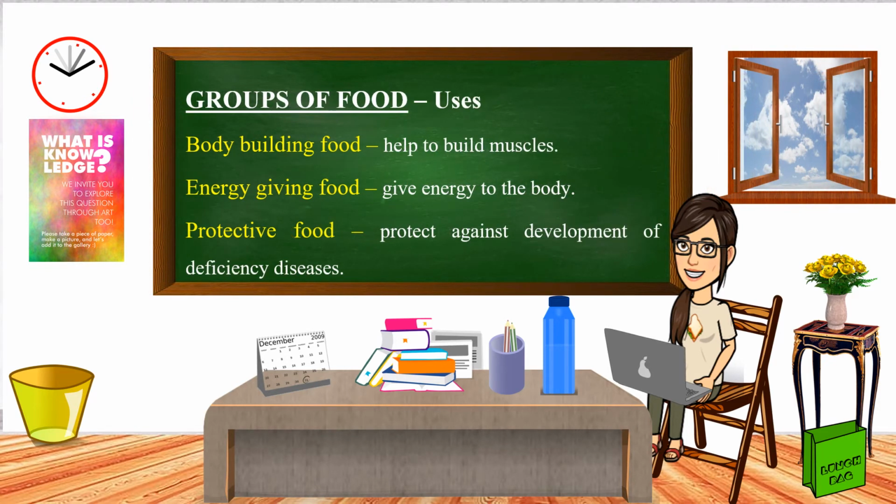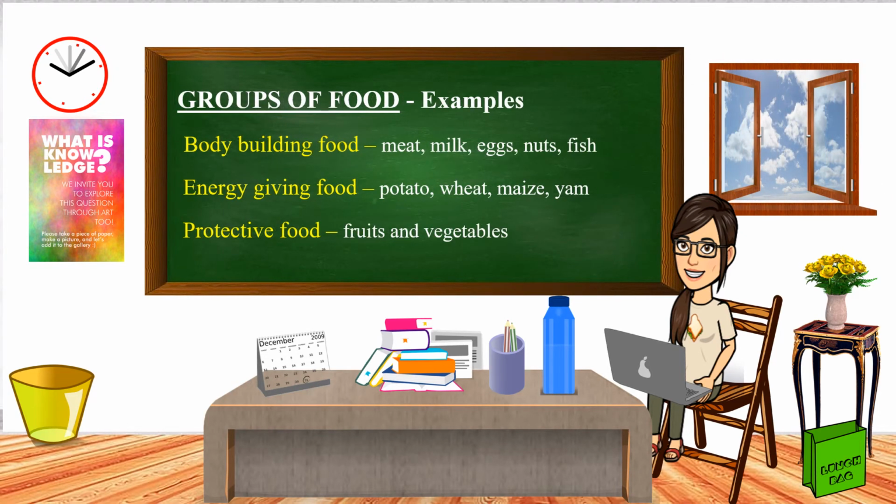The bodybuilding food helps us to build muscles. On the other hand, energy-giving food provides energy to the body, and protective food protects against development of deficiency diseases. Let us now look at a few examples of these groups of food. Meat, milk, eggs, nuts, fish are a few sources of bodybuilding food.